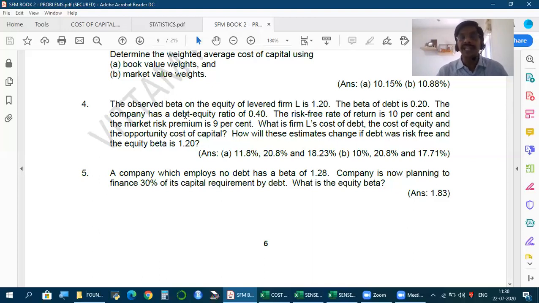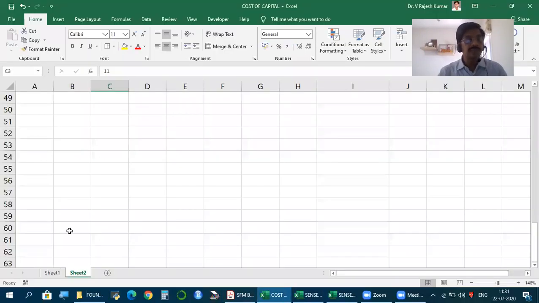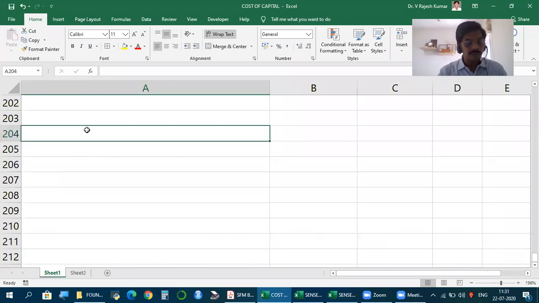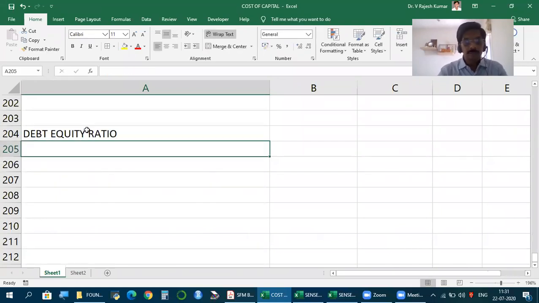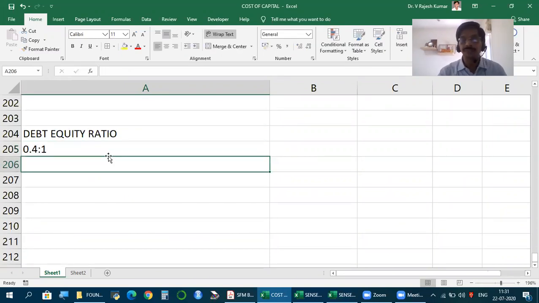The company has a debt equity ratio of 0.4. Now what do you mean by debt equity ratio? When you say debt equity ratio 0.4, it actually means a 0.4:1 ratio. How do we read it?